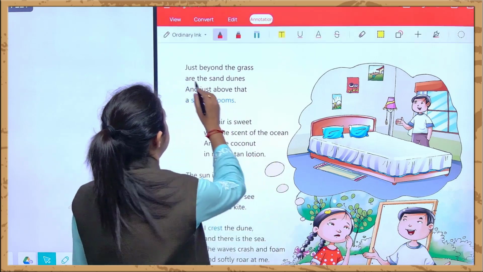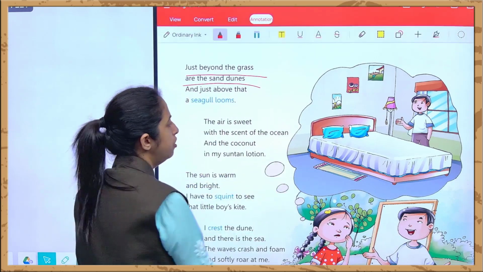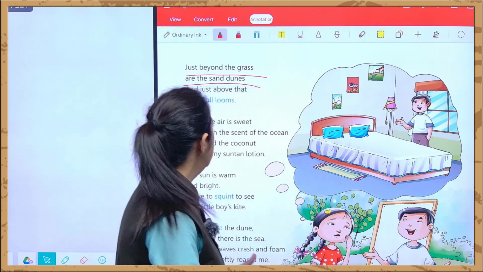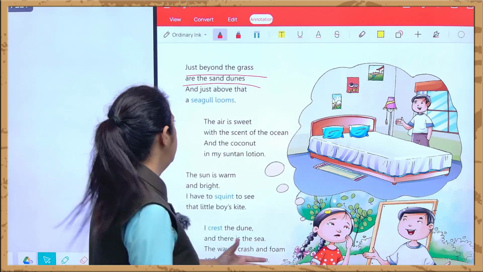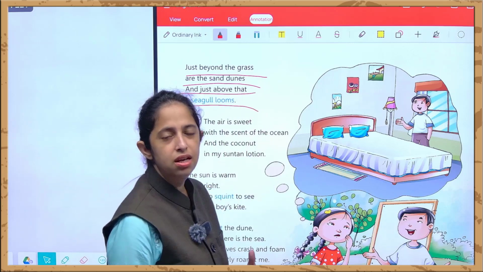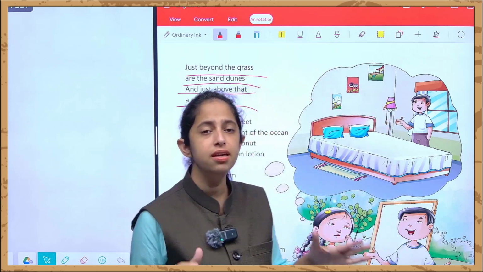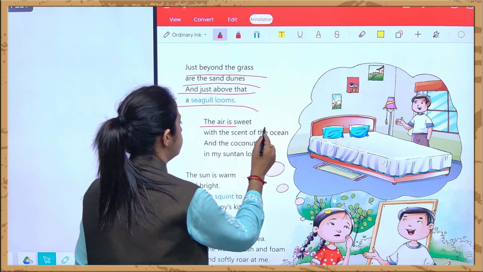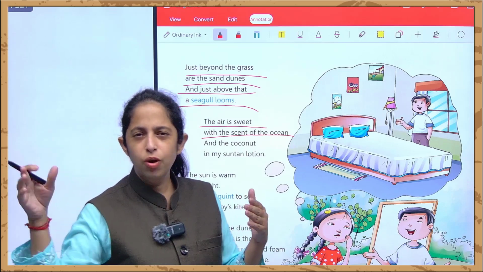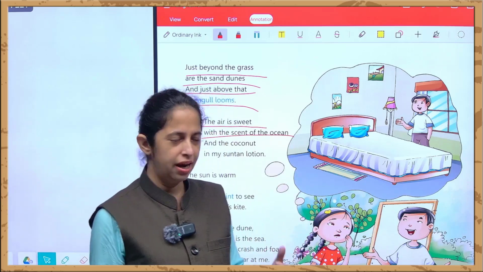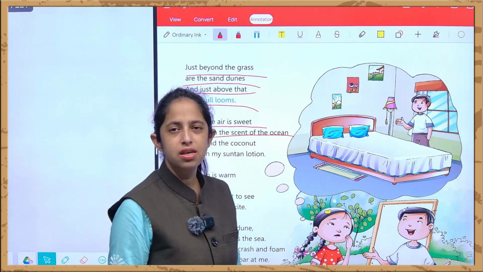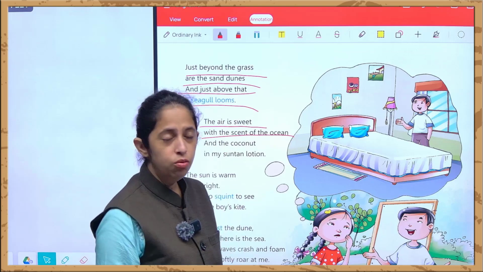And just beyond the grass are the sand dunes, or beyond the grass there are sand dunes. That is the heap of sand. And just above that, a seagull looms. And seagull is the bird that looms in the sky. And the air is sweet with the scent of the ocean. The air is actually flowing in the backward and the upward direction with the scent of the oceans, you can say the fluttery nature of the water.